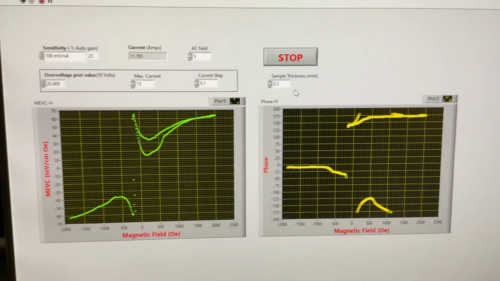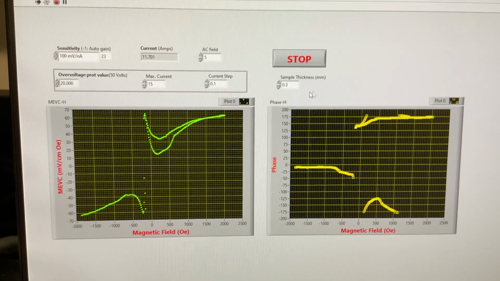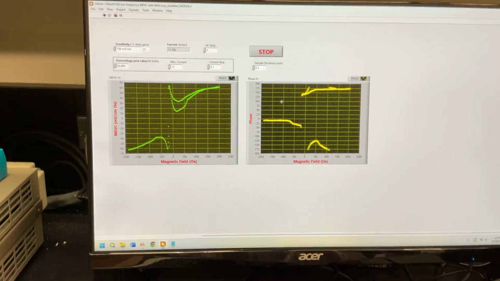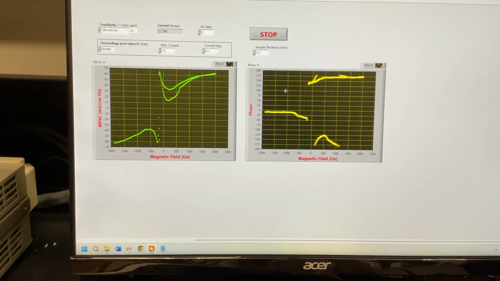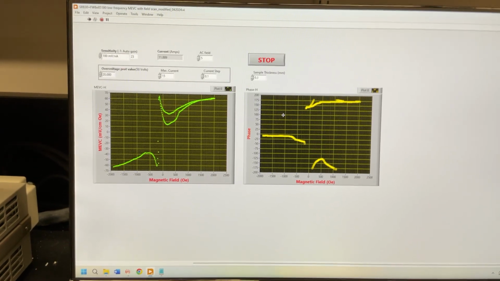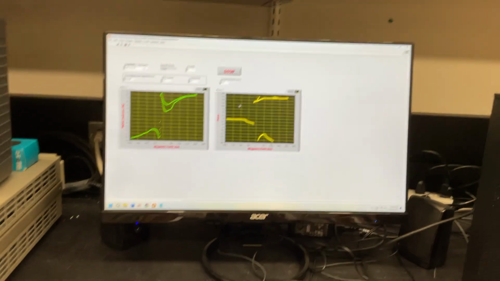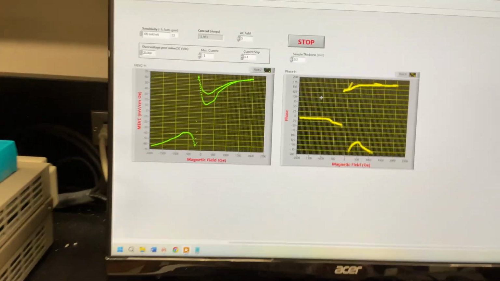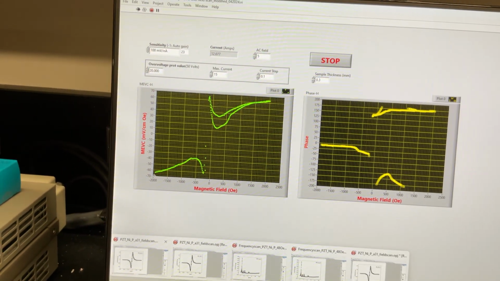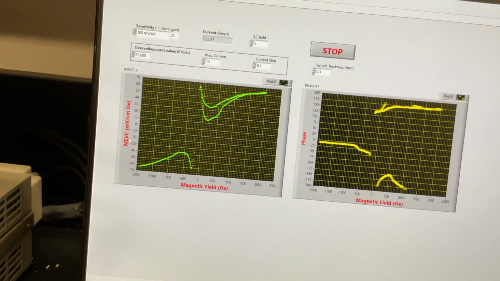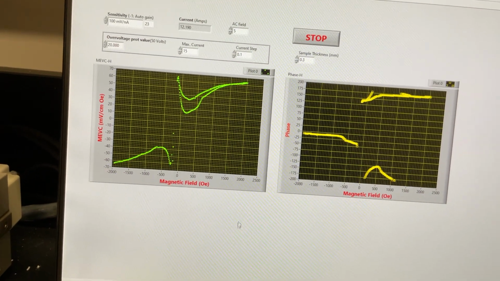Current step is 0.1 and sample thickness is 0.3 millimeter, because the PGT we use has a thickness of 0.3 millimeter. That's why we provide the thickness here, 0.3 millimeter. This is the running MEBC versus magnetic field.